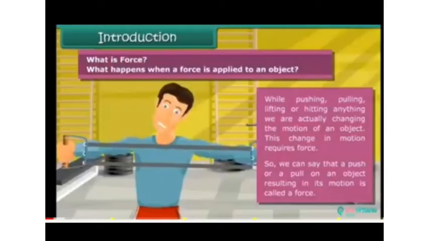What is force? While pushing, pulling, lifting, or hitting anything, we are actually changing the motion of an object. This change in motion requires force. So, we can say that a push or a pull on an object resulting in this motion is called a force.